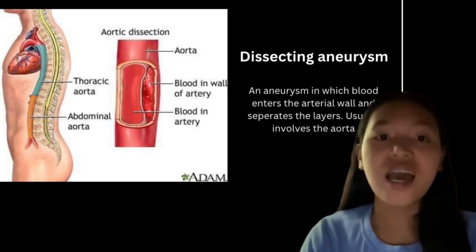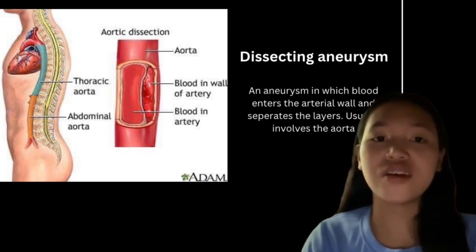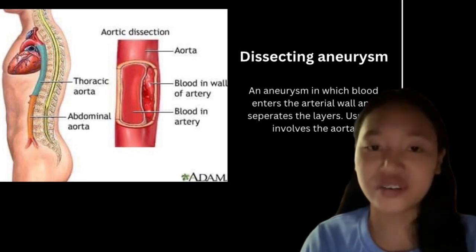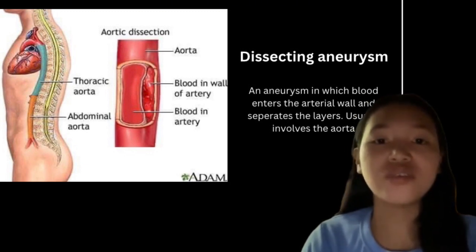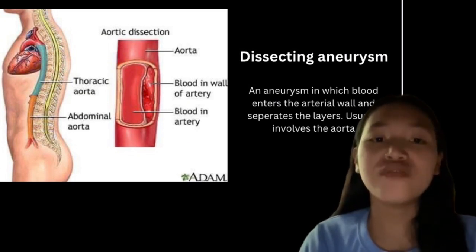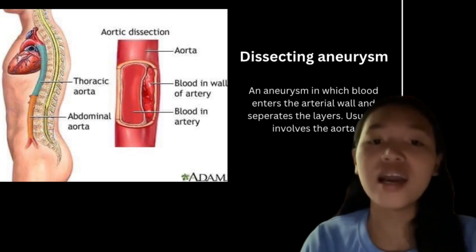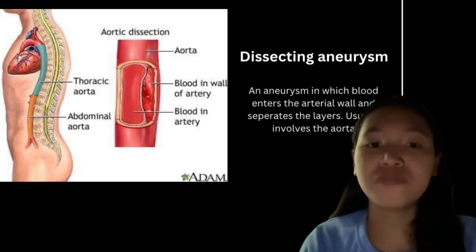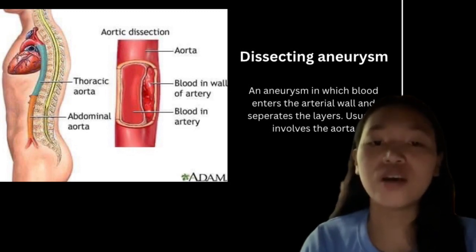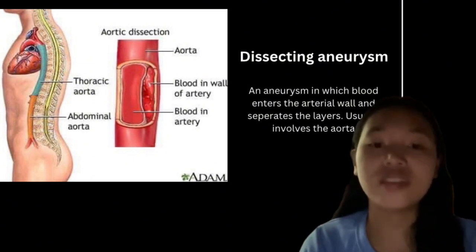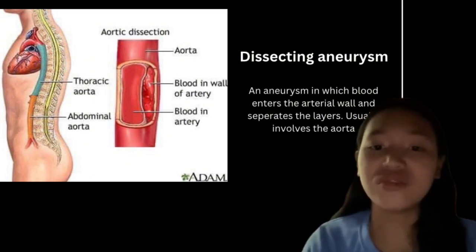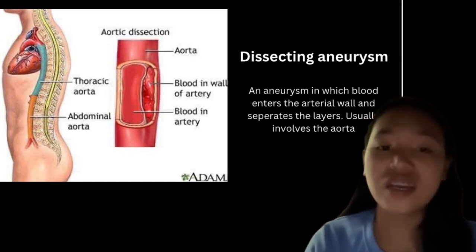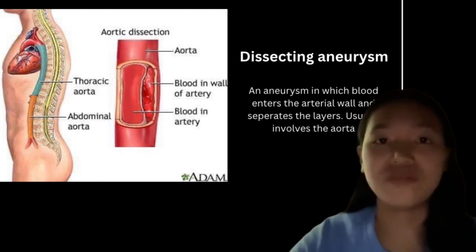Dissecting aneurysm. An aortic dissection is a serious condition in which a tear occurs in the inner layer of the body's main artery, or the aorta. Blood rushes through the tear, causing the inner and the middle layers of the aorta to split or dissect. If the blood goes through the outside aortic wall, aortic dissection is often deadly. A thoracic aortic aneurysm occurs when a weak spot in the wall of the aorta begins to bulge, as shown in the image. Having an aneurysm increases the risk of rupture or a tear in the aorta's lining, or dissection.